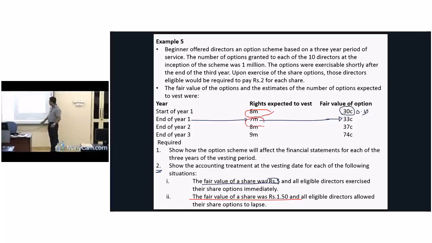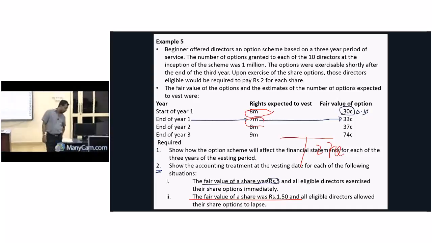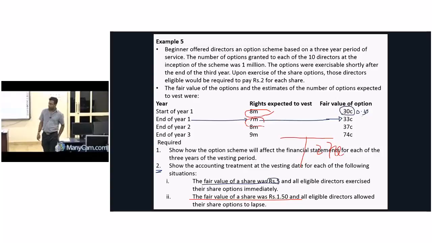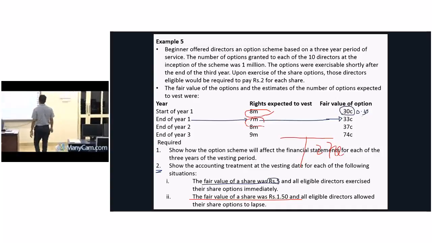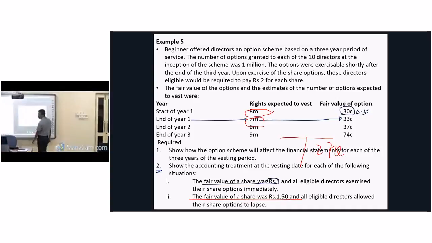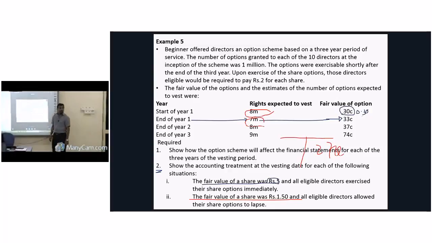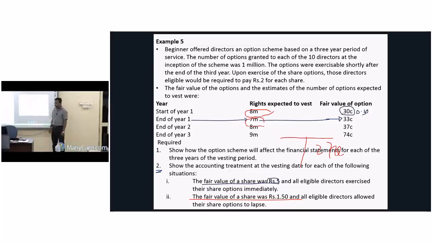What is your value in your reserves account now? Accumulated value is 2.7 million or 2,700. How to account for this? How many shares are you going to give to directors? 9 million shares. 9 million into 2 means 18 million.